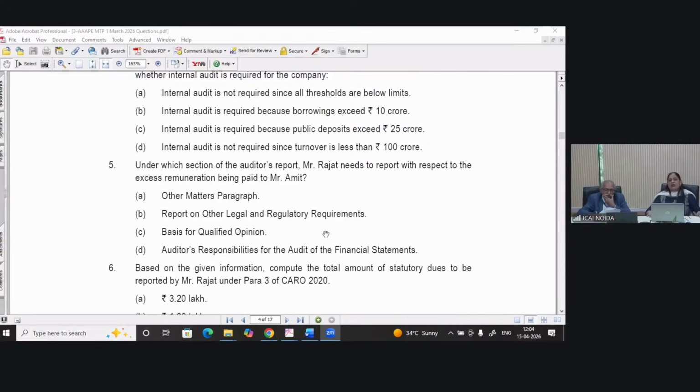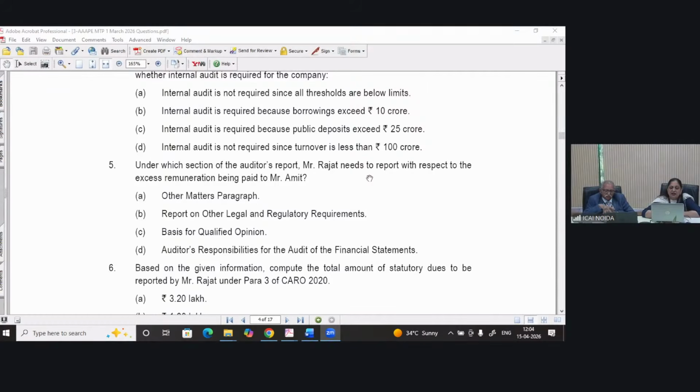What is generally reported in other matter paragraph? In other matter paragraph, we report if the audit is not done by the auditor, right? It is not relating to financial statements item, but which auditor feels that it should be informed to the user of the financial statements, right? So that forms part of your other matter paragraph. So it will not go to other matter paragraph. Then comes report on other legal and regulatory requirement.